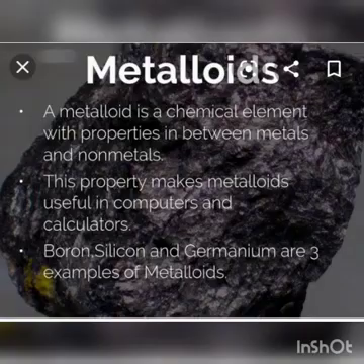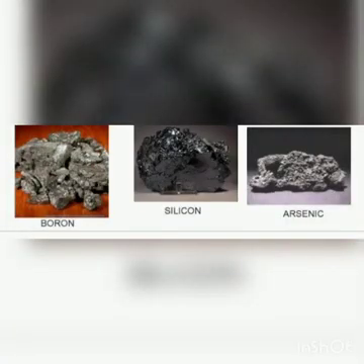Next we are going to see about metalloids. Metalloids are chemical elements which have the properties of metals as well as non-metals. This property makes metalloids useful in computers and calculators. Some examples of metalloids are boron, silicon and germanium. These three are the important examples. See the picture: boron, silicon and arsenic have both the character of metals and non-metals.